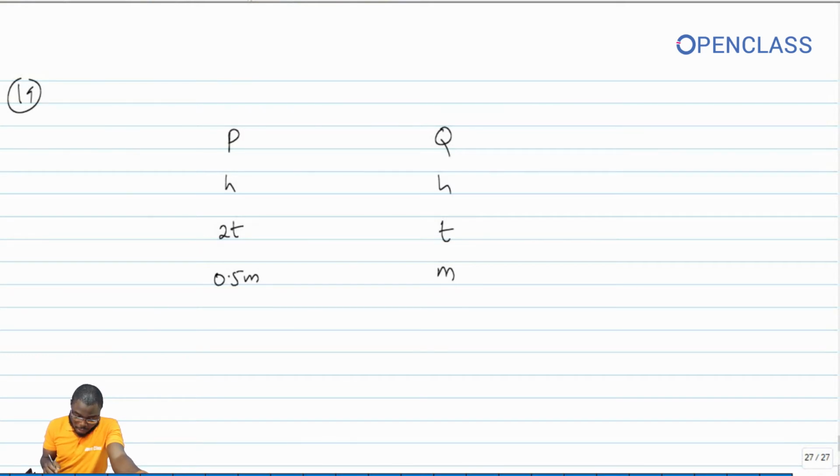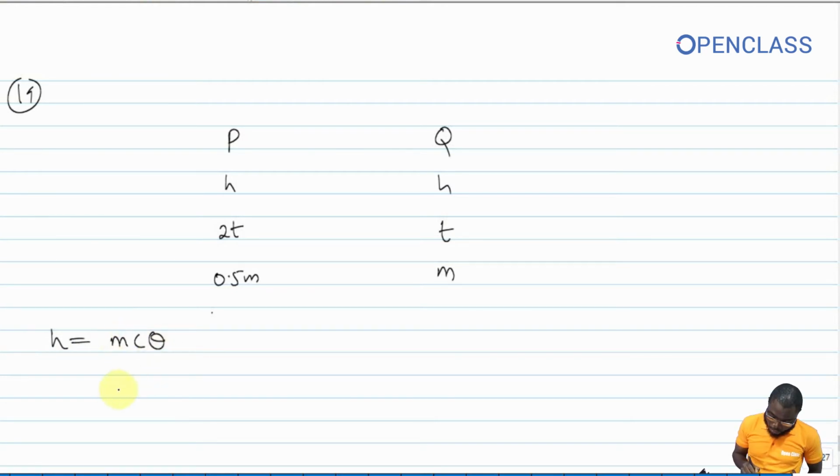Remember, your heat is equal to mcθ, where m is your mass, c is the specific heat, and θ is the change in temperature, which is most of the time expressed as m c ΔT, that is theta 2 minus theta 1.